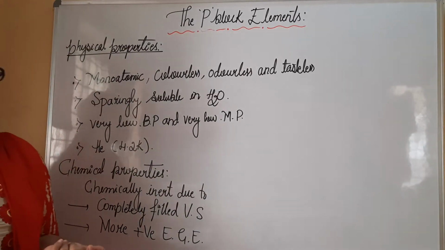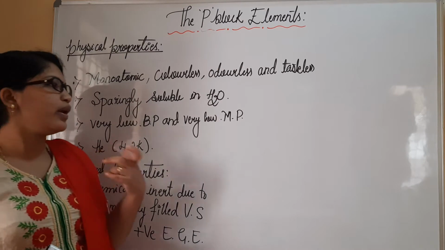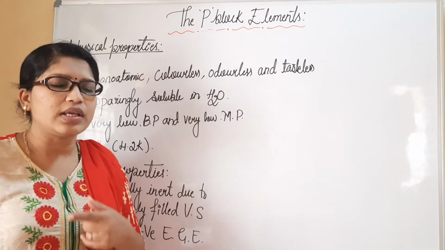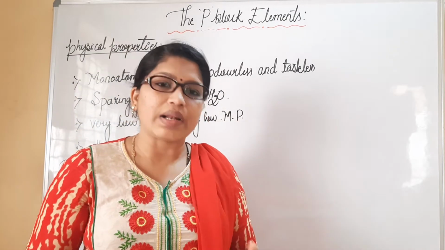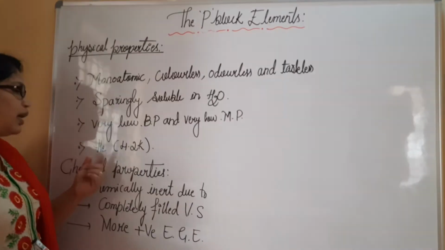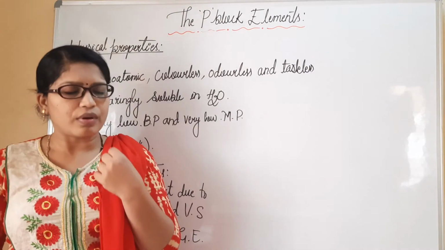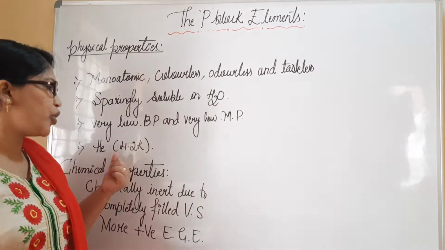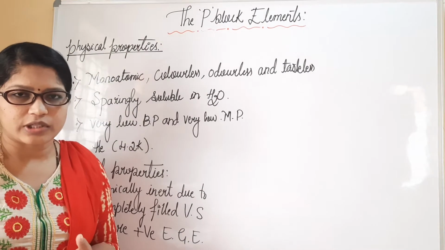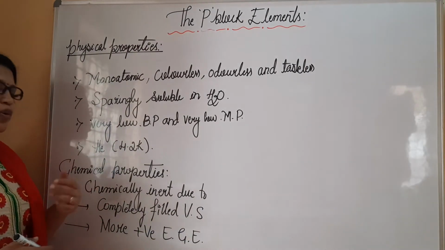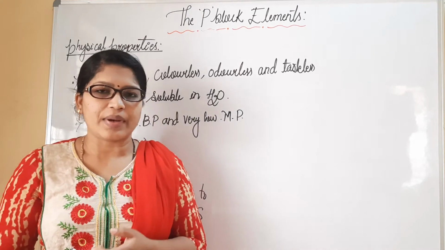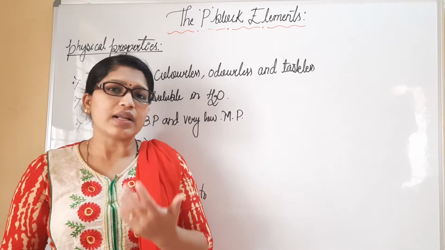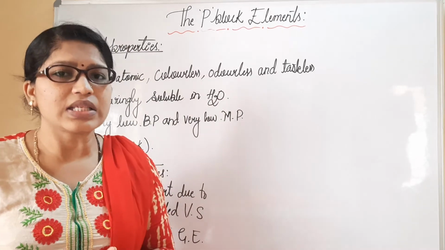And as I already explained, they show low boiling point and very low melting point values mainly because of the very weak force of attraction between the noble gas atoms. Helium shows the smallest value, that is 4.2 Kelvin boiling point. With respect to chemical properties, chemical inertness is shown by all these group 18 elements. The main reason is that their valence shell is complete.